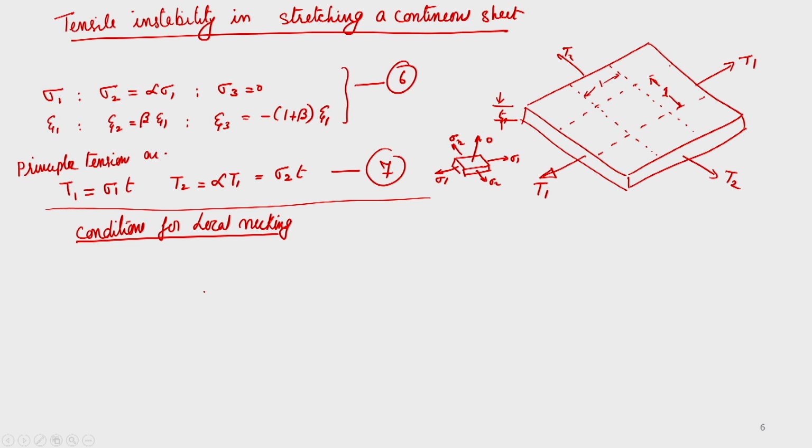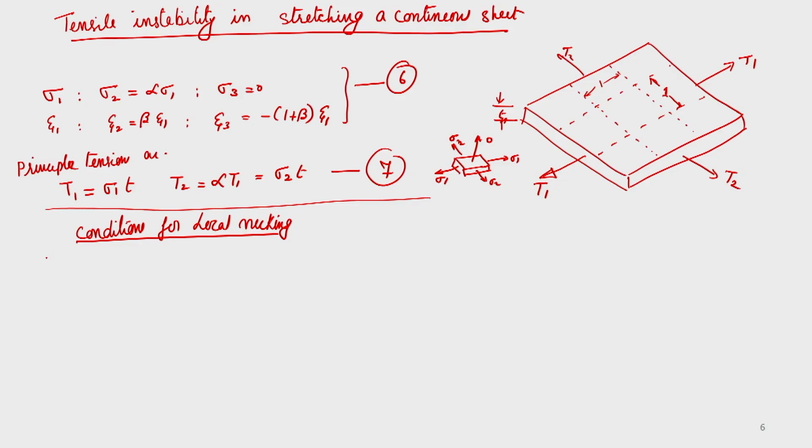The condition which has been postulated is that local necking will start when the major tension reaches a maximum. In this condition, since it is a proportional loading, alpha and beta remain constant. So, local necking will start when the major principal tension reaches a maximum value. That means by equation number 7, T1 should be the maximum.